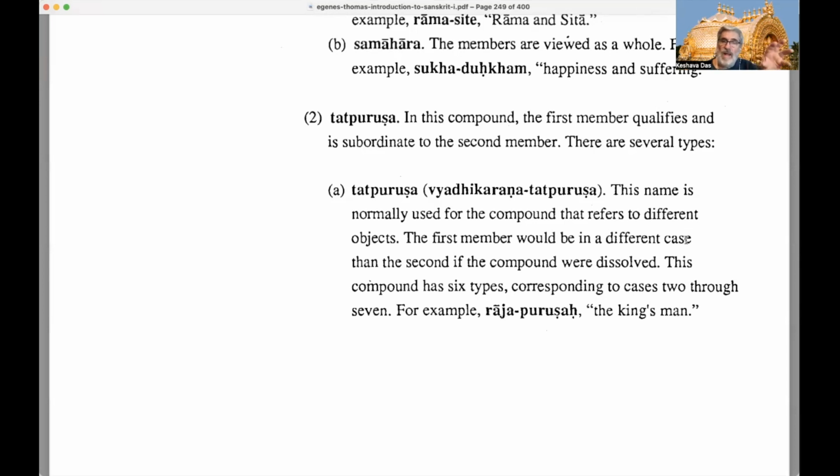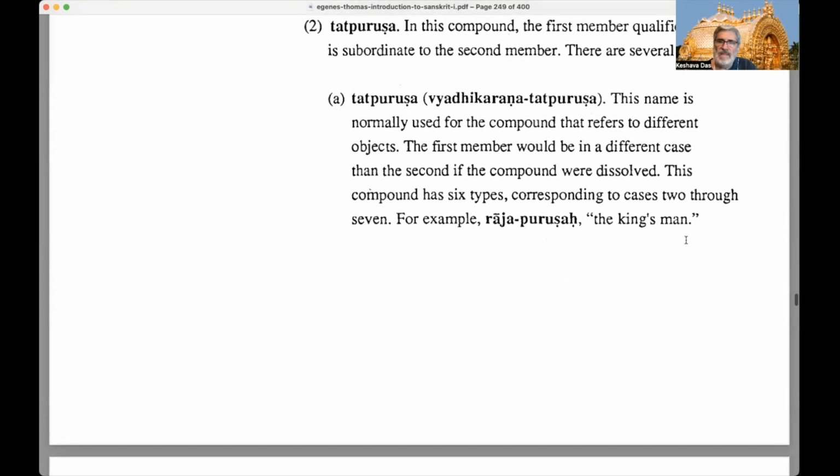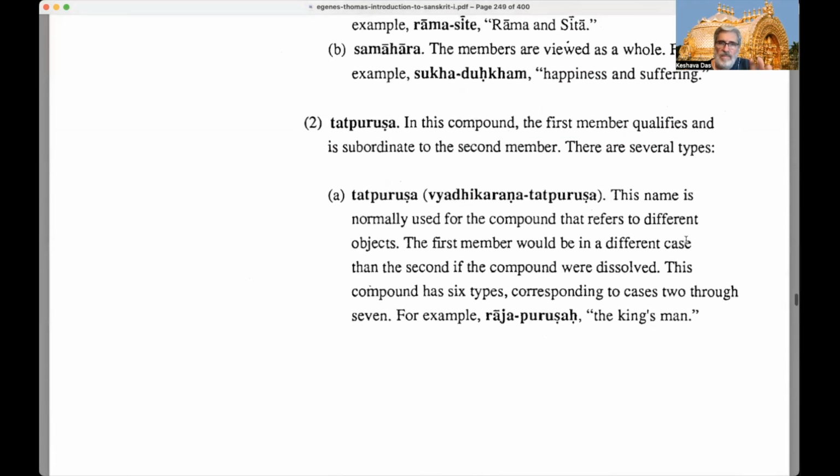For example, Raja Purushaha, the king's man, right? So it's going to be Rajnaha Purushaha, genitive singular, whatever it is. If we're declining it like an N-ending noun, then it's Rajnaha Purushaha, right? So the king's man. So we have those types. We have 6 types of Tatpurushas like that.